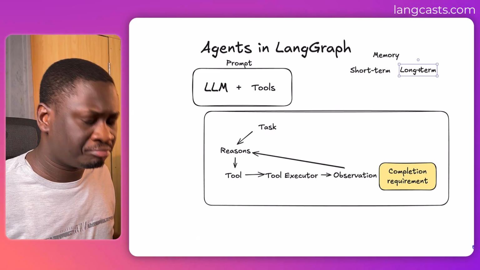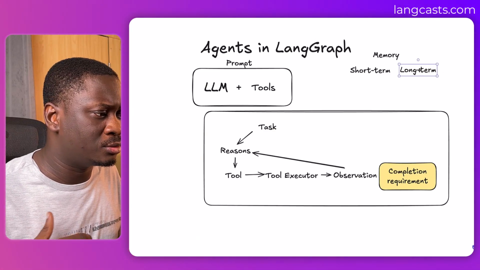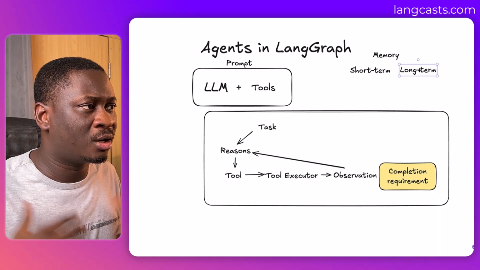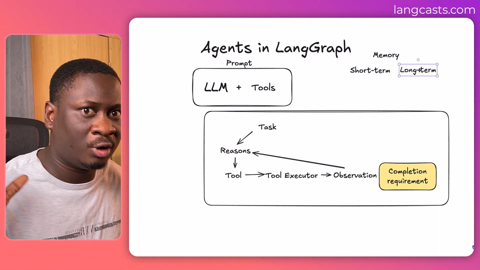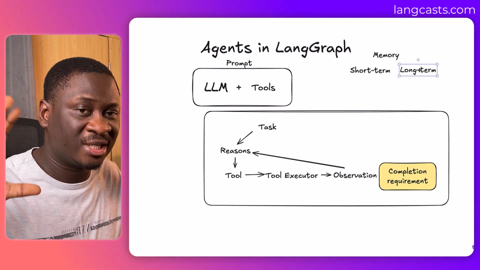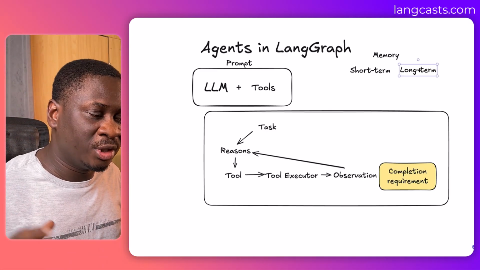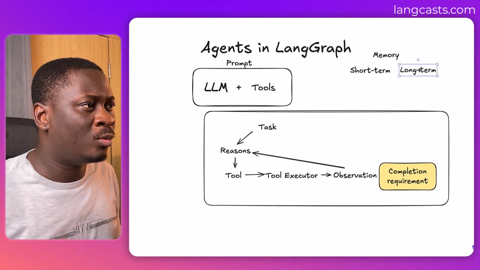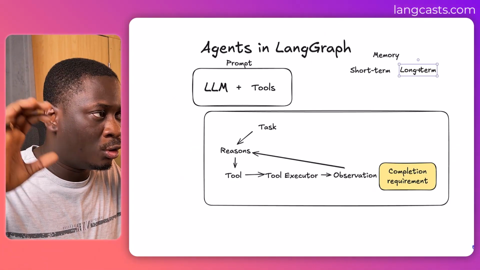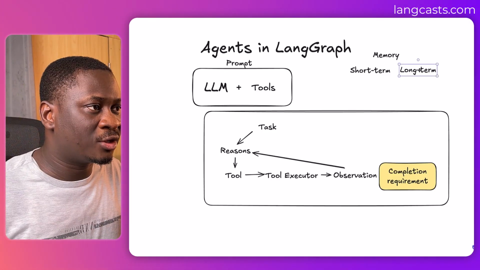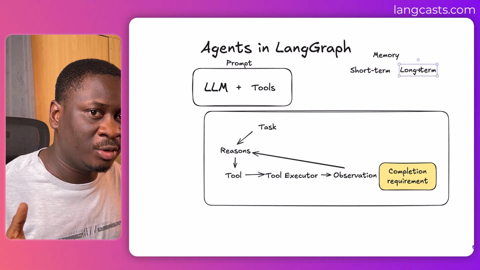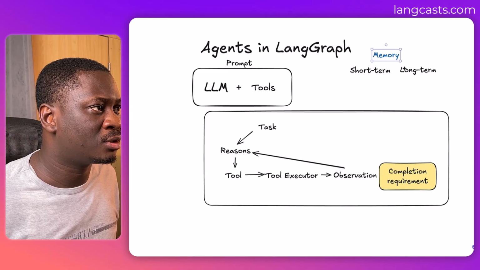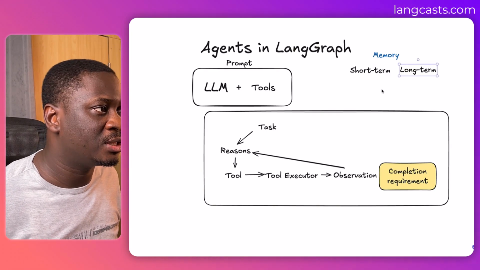These include, let's say, semantic information about objects. It also includes data, maybe a user base, customer base, and stuff like that. These are things that you cannot just stuff all in the short-term memory or the context window of the AI agent. So long-term memory is for any information that you need to persist, that the agent will always have to reference from time to time, while short-term memory is meant for the current operation of the agent. Think of it like your RAM and your hard drive. So your RAM is the short-term memory, while your hard drive is the long-term memory. So we have memory. That's one of the components you can also find in a LangGraph agent.